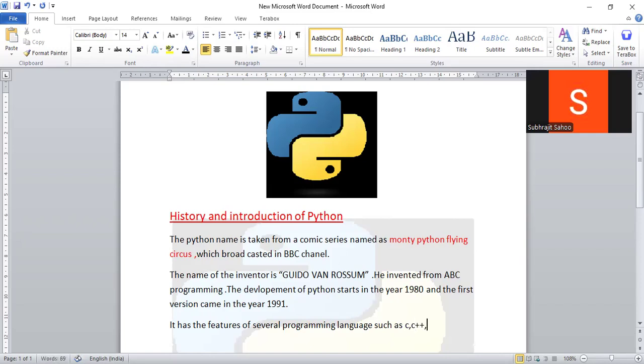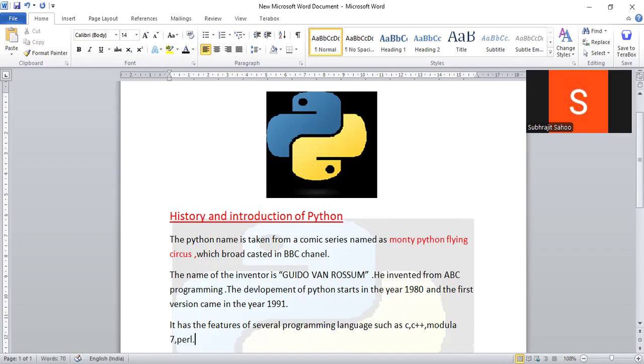C, C++, Modula-3, one programming language, and one scripting language. The scripting language name is Perl.